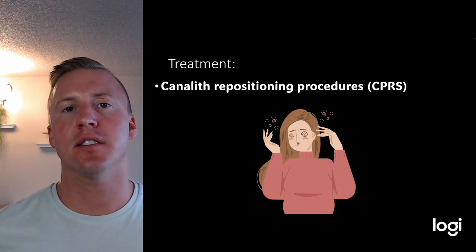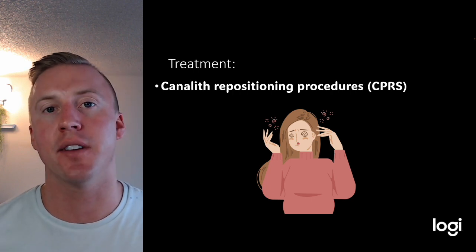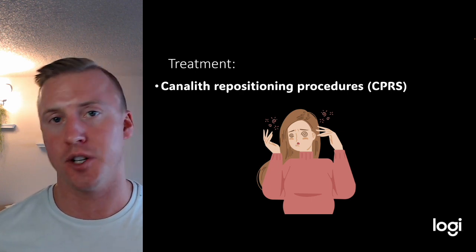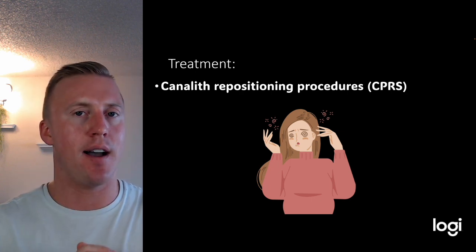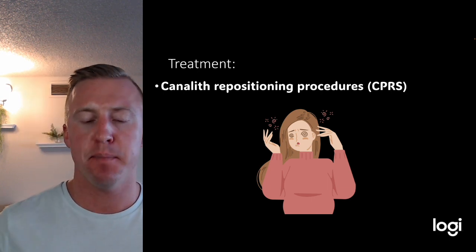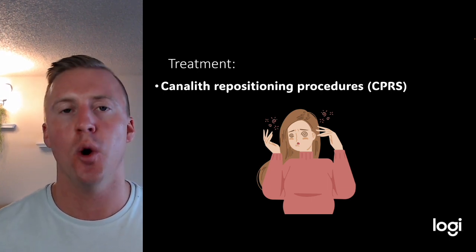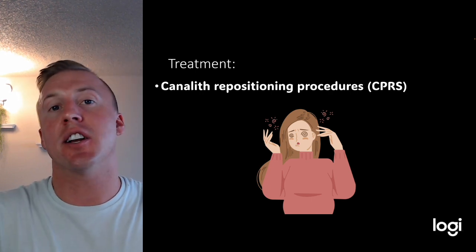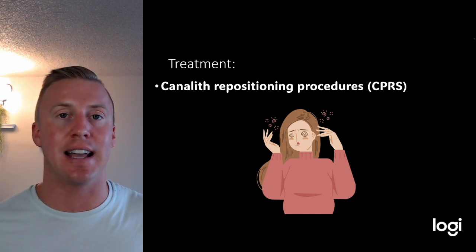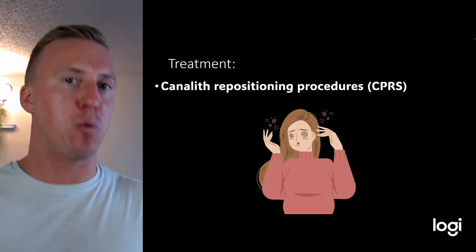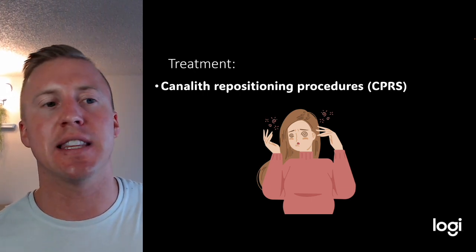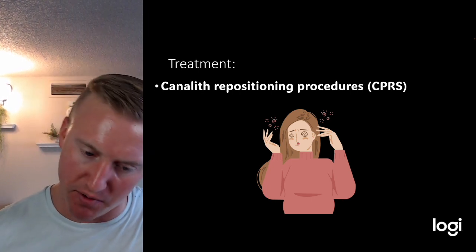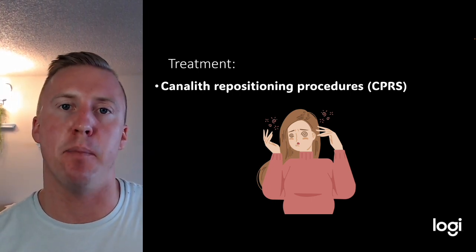Now, this can cause nausea and vomiting, so we can give them vestibular suppressants like antihistamines or anticholinergics while we're doing this. I should make an important note that patients that have this diagnosis of vertigo have usually already tried, or maybe are being prescribed, some of these vestibular suppressants like antihistamines. Those don't usually work very well in this type of vertigo. Really what they need is the Epley maneuver, which we just talked about, or these CPRs, these repositioning maneuvers, to see if we can help them get the crystal back to where we want it.